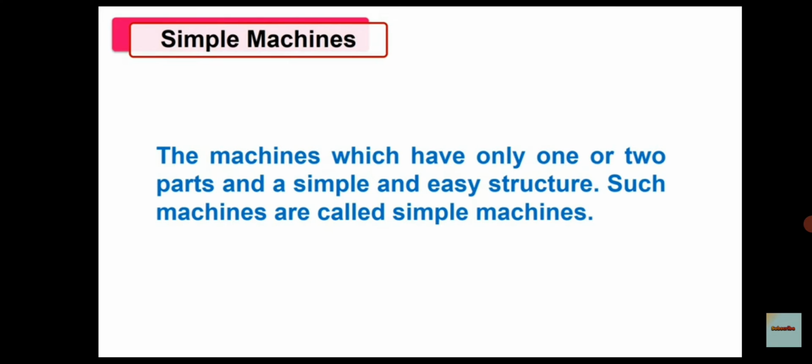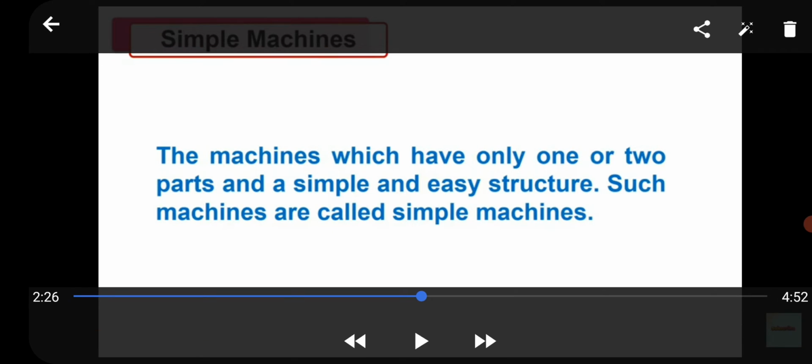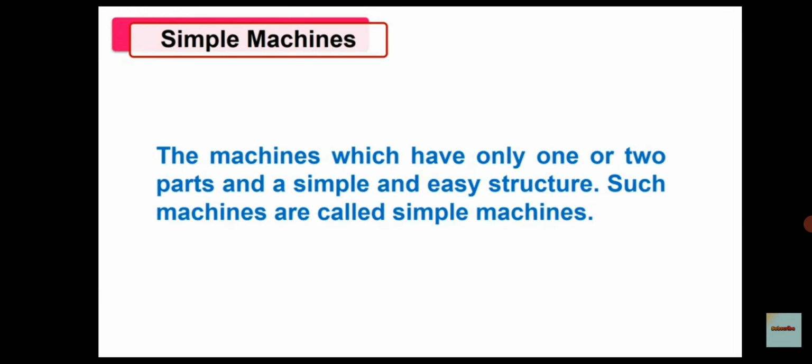So children, related to our simple machine, the machines which have only one or two parts and a simple and easy structure, such machines are called simple machines. If we observe this picture, we can see that the machines shown in the picture have only one or two parts. So children, from all this we will see what are the properties of simple machine.